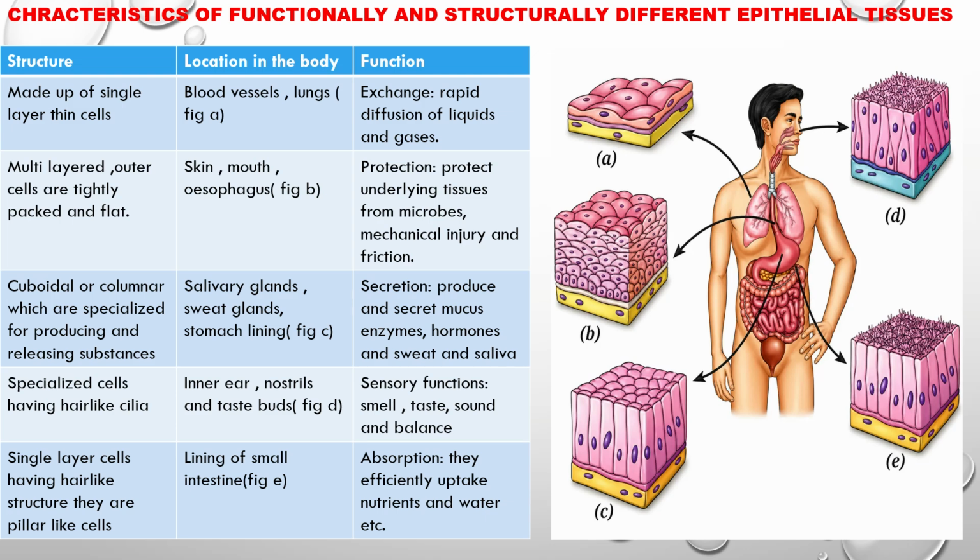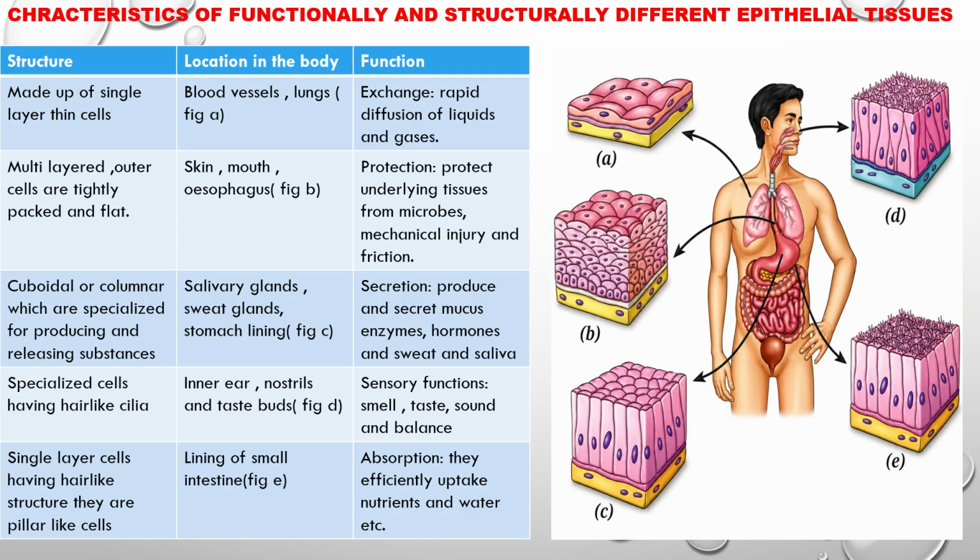Now, in figure D, location is inner ear, nostrils, and taste buds. And their structure is specialized cells having hair-like cilia. And their function is sensory function: smell, taste, sound, and balance.